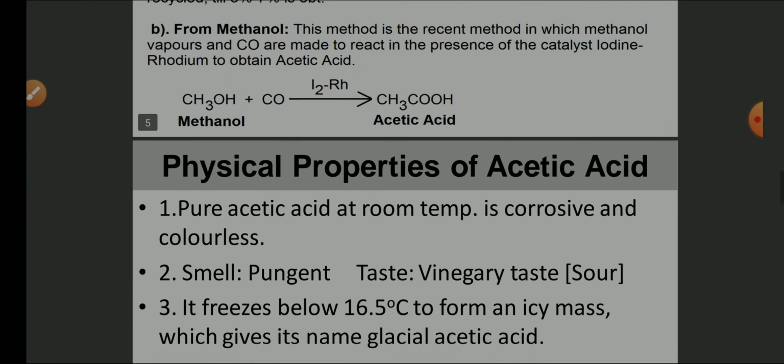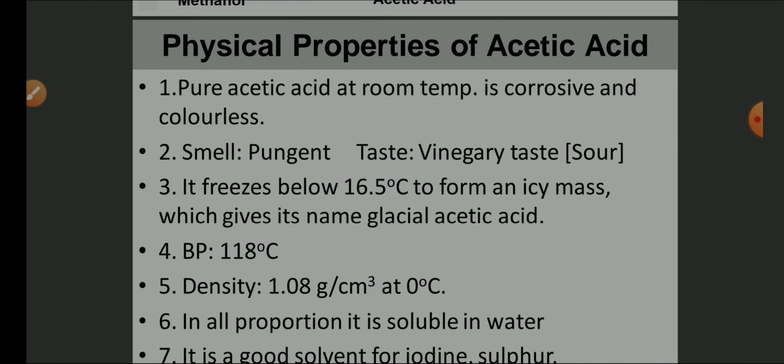Let us move on to the physical properties of acetic acid. Pure acetic acid at room temperature is corrosive and colorless. The smell is pungent while the taste is sour. When we freeze acetic acid below 16.5 degrees centigrade, it forms an icy mass which is known as glacial acetic acid.